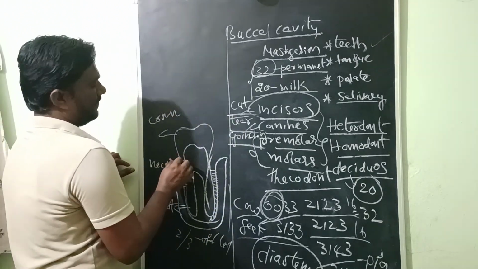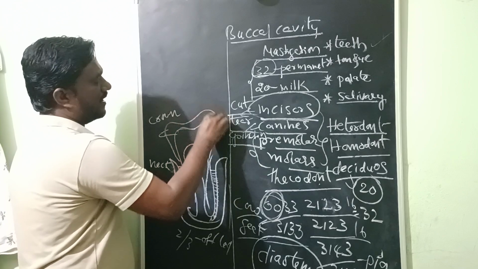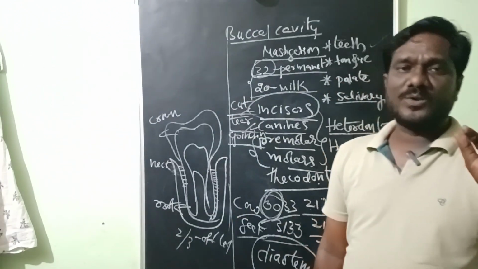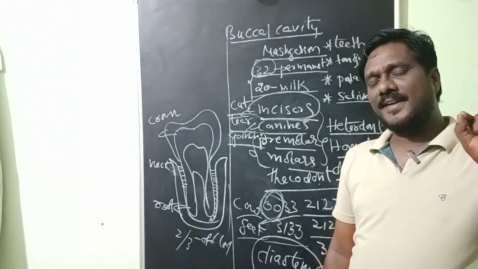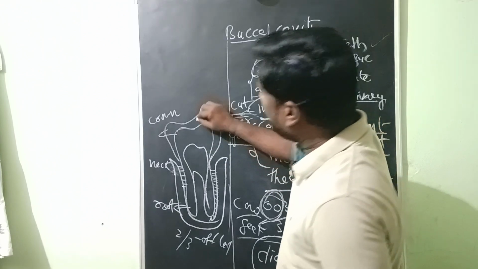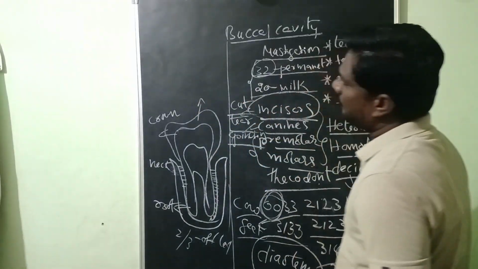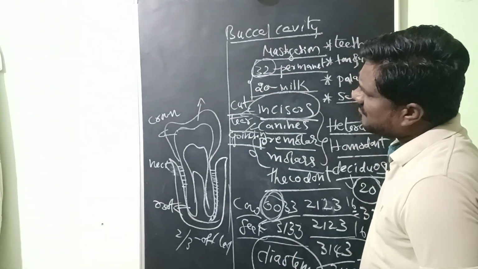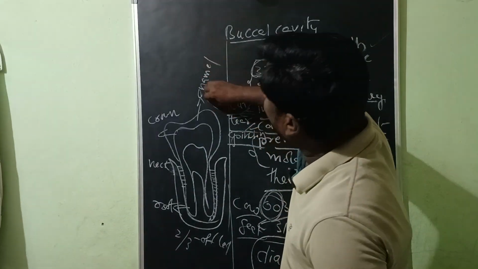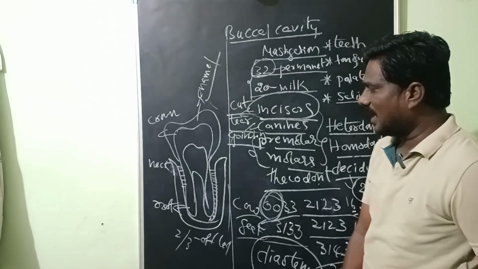Above the crown, there is the hardest structure of our body, that is called enamel.